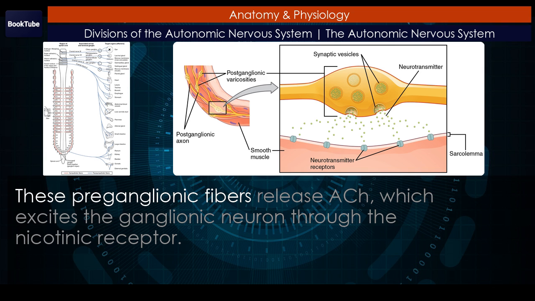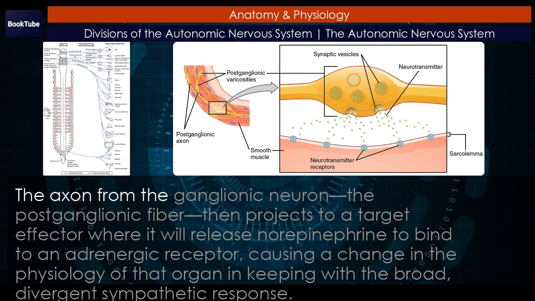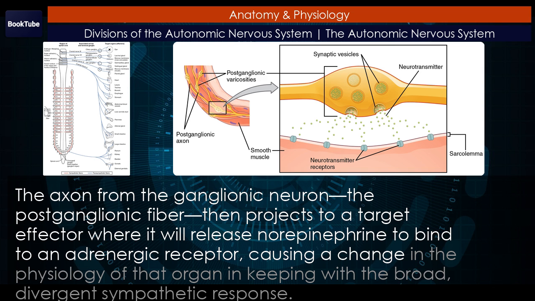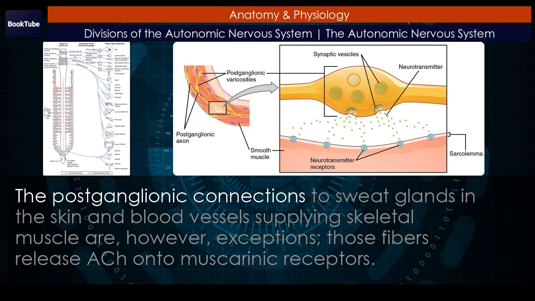These preganglionic fibers release ACH, which excites the ganglionic neuron through the nicotinic receptor. The axon from the ganglionic neuron, the postganglionic fiber, then projects to a target effector where it will release norepinephrine to bind to an adrenergic receptor, causing a change in the physiology of that organ in keeping with the broad divergent sympathetic response. The postganglionic connections to sweat glands in the skin and blood vessels supplying skeletal muscle are, however, exceptions. Those fibers release ACH onto muscarinic receptors.